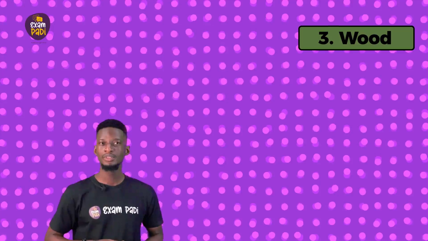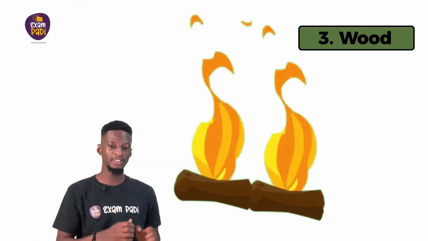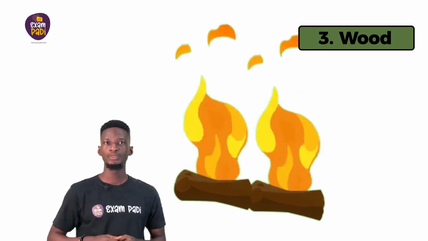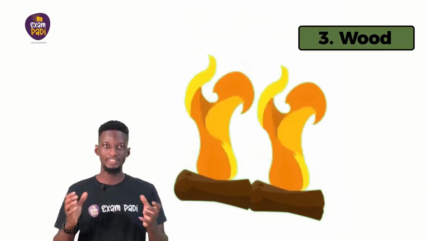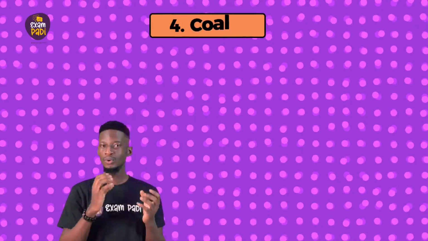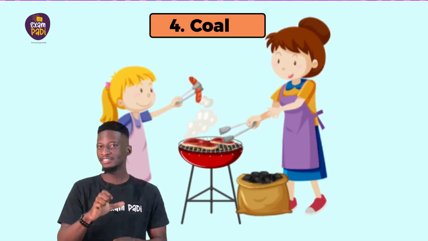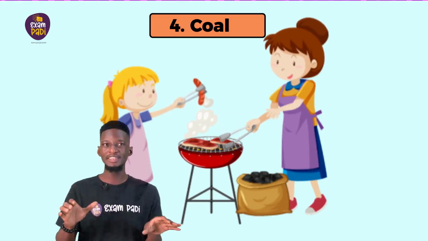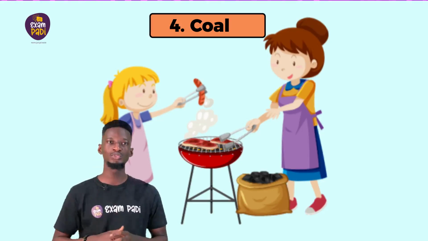3. Wood. This source of energy also contains energy received by green plants from the sun. When wood burns, it releases energy that we use for cooking. 4. Coal. Coal is a form of dead plant materials subjected to heat and pressure over many years. When the coal is burnt, the energy released can be used for cooking and other purposes.